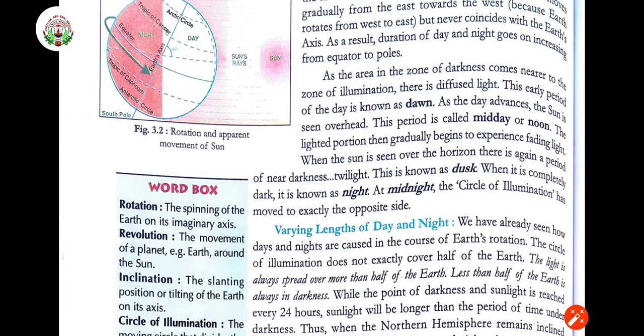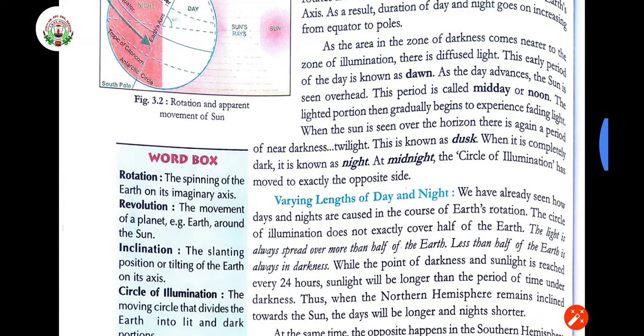The lightened portion then gradually begins to experience fading light. That comes in the evening time when you get the fading light. When the sun is seen over the horizon, there is again a period of near darkness. We can't say total darkness, near about. That is called evening time. It is called dusk. When it is completely dark, it is known as night.